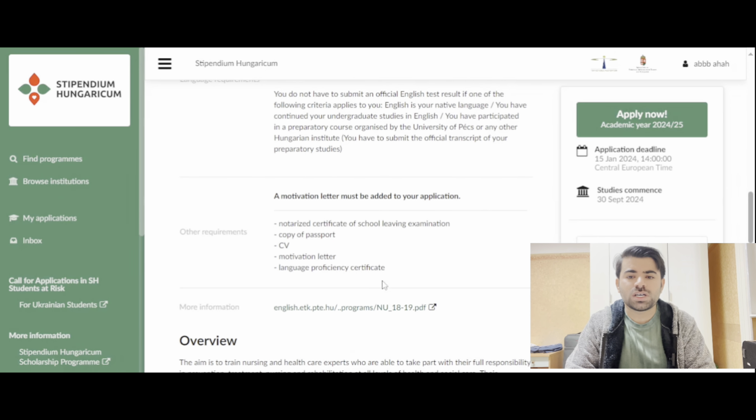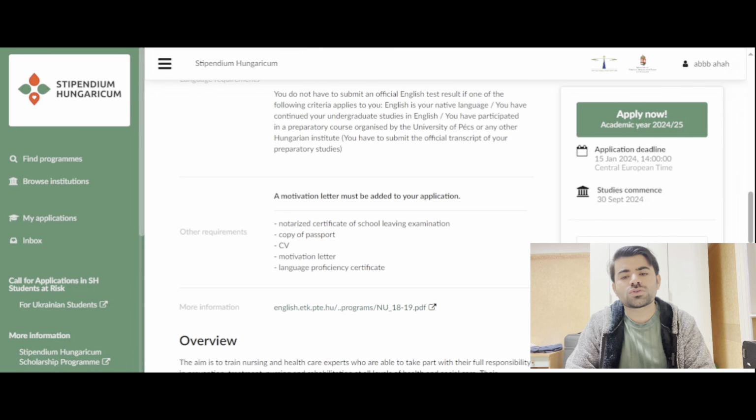So nowadays if you don't have a passport, it's also okay. You can apply with the ID card of your country, but in March or April you will need a passport for that as well. For a notarized certificate, I would say at this stage you don't need attested copies. But for the embassy interview, obviously you need attested copies.